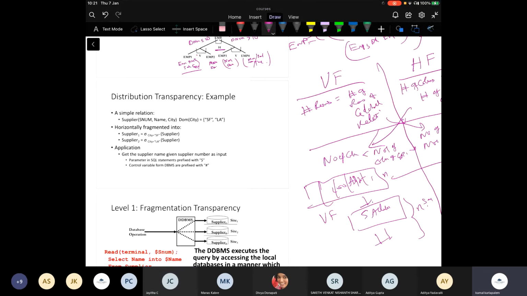Yes, that's a correct answer, except that whether the fragments are non-overlapping or overlapping is not captured there. In the reconstruction, you can still have overlapping fragments and reconstruct the global relation. Right, but that doesn't change that completion is still redundant. Yes.